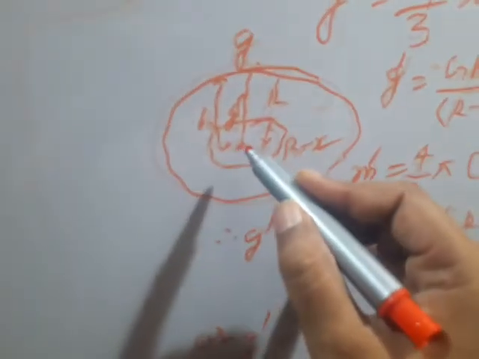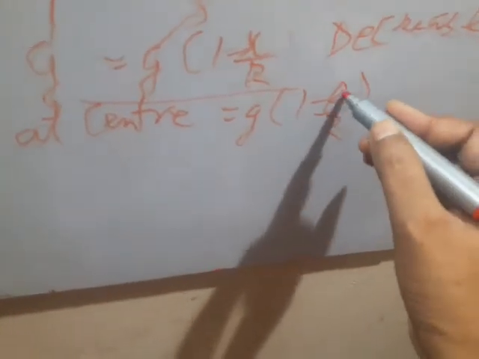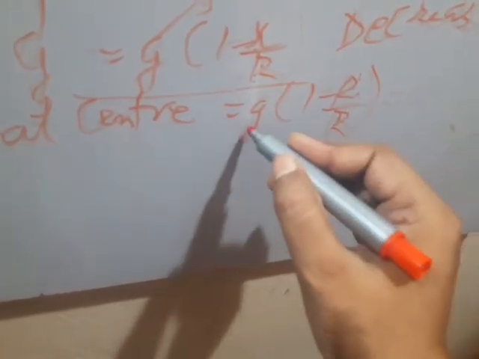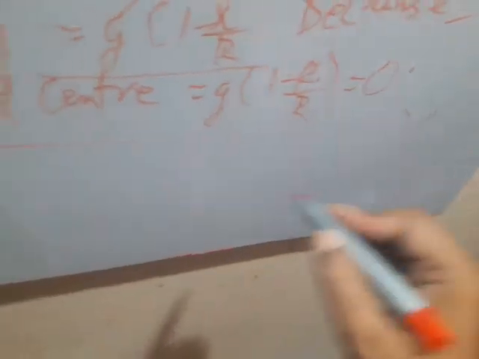In this case at the center there will be no radius, so the expression is g(1 minus r by r), which is 1 minus 1 equals 0, g into 0, that will be 0. At the center, acceleration due to gravity will be 0.